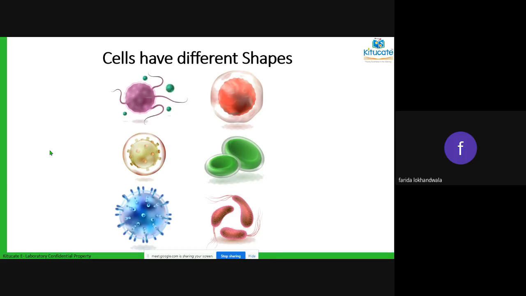They have got different types of moving structures which we call flagella. So all cells, according to their own type, would be of different shapes. Next.